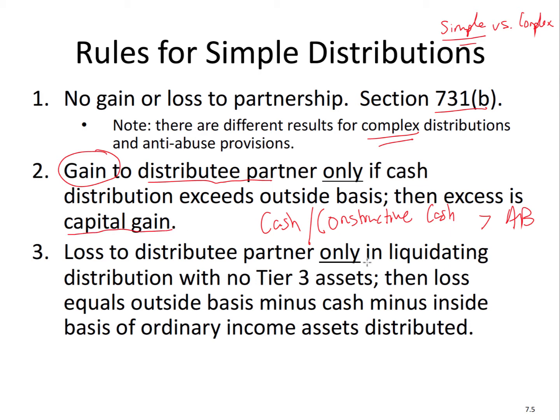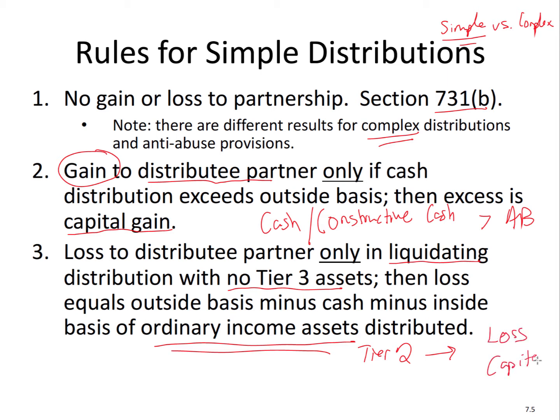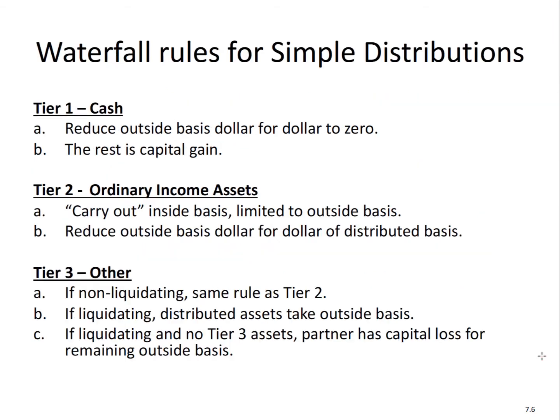Loss can only be recognized in a liquidating distribution when there's no tier 3 assets. And you're going to see the loss equals the outside basis minus the cash minus the basis of ordinary income assets, which will be tier 2 assets. You'll see that later on. And this loss will be capital loss. So here are the waterfall rules for simple distributions.